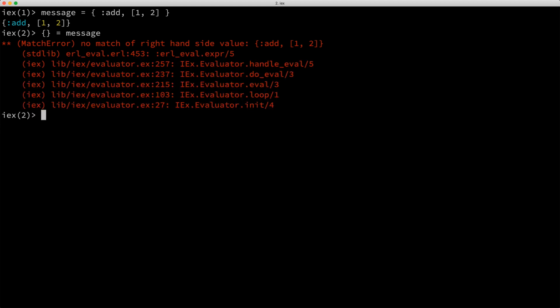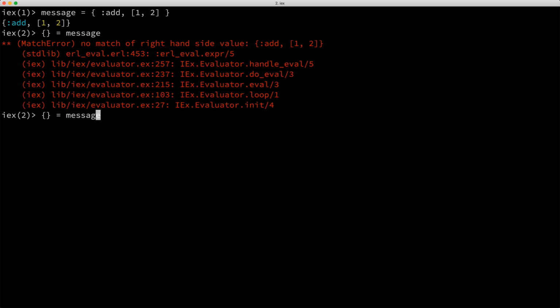We got an error. Tuples are similar to lists in that you can't make a type assertion by matching an empty tuple to a non-empty tuple, which is contrary to what's possible with maps. When you're doing pattern matching on tuples, you've got to provide a pattern that matches the entire tuple structure. In other words, you've got to provide some sort of pattern match for every element of the tuple, which is why this pattern matching expression failed.